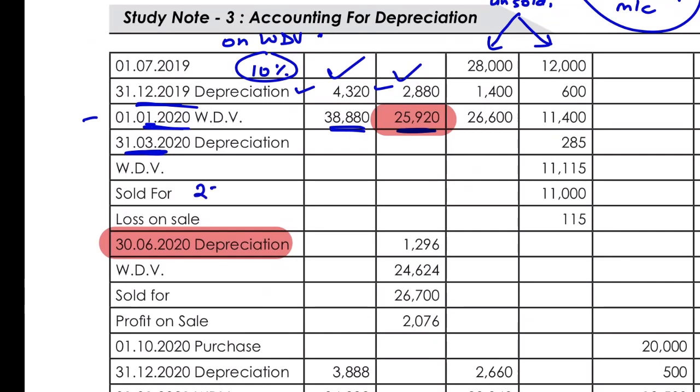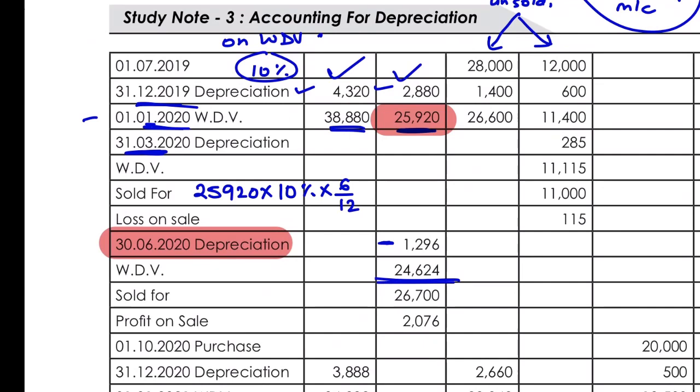The WDV was 25,920. The rate of depreciation was 10%, and it is charged for only 6 months. So 25,920 into 10% into 6 divided by 12. So the depreciation would come as 1296.